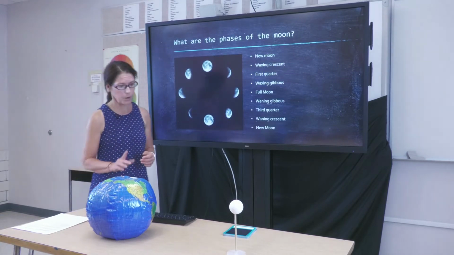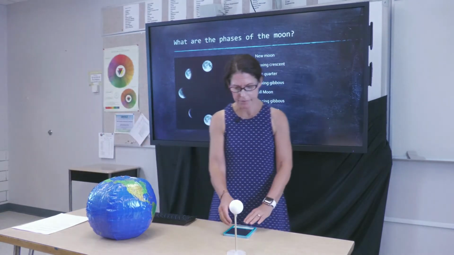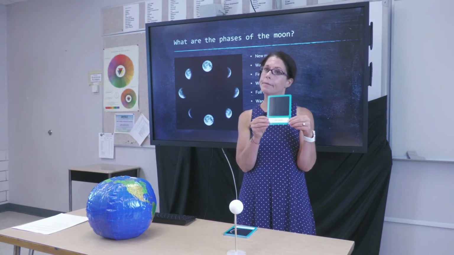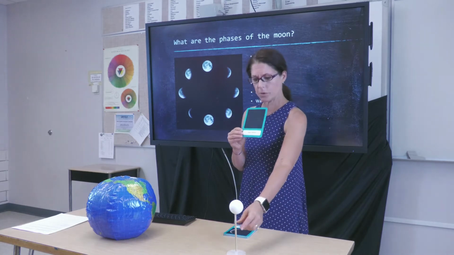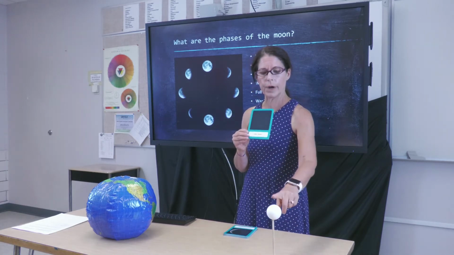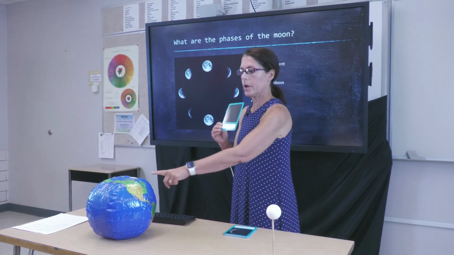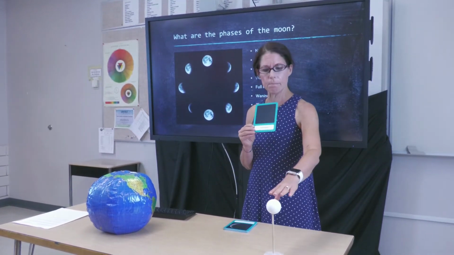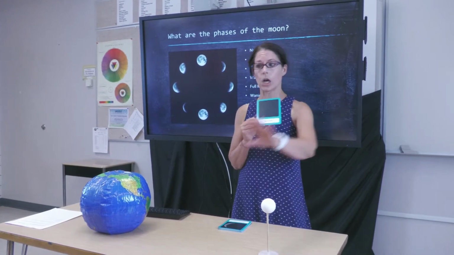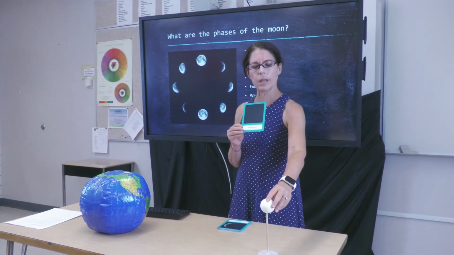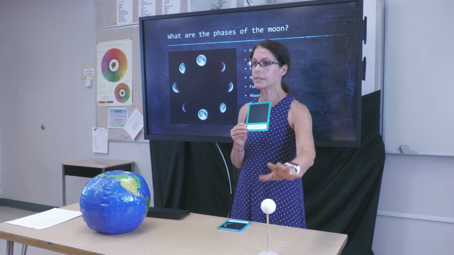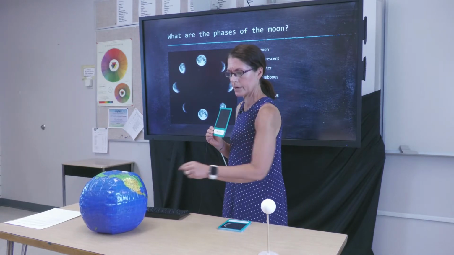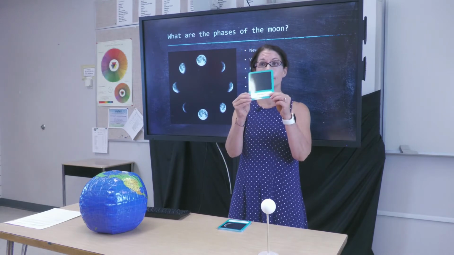First of all, we have a new moon. And when we have a new moon in the sky, our new moon looks like this. Can't really see anything. This would be the position of where the new moon is in relationship to the sun and the Earth. Because the moon is between the sun and the Earth, it's blocking the sun's rays at that point, so we can't see anything here on Earth. And here is North America right here. This is a new moon.